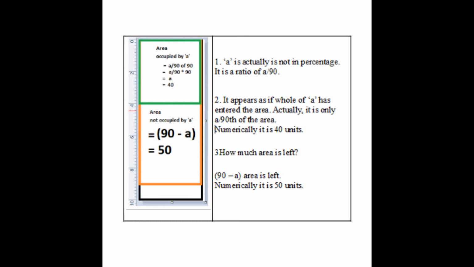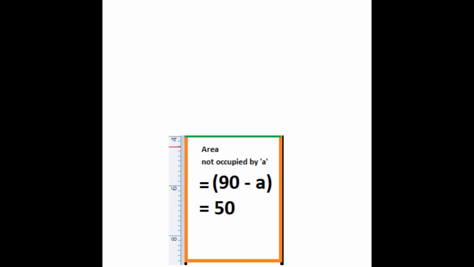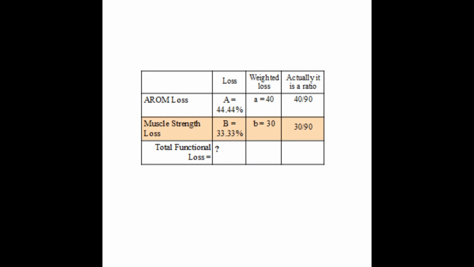Now let us introduce the weighted functional loss lowercase b in the orange boundary. It cannot take up the units occupied by a already, because a has already caused that much disability within the available units of ability. So b can cause loss of abilities, or loss of functional units, only in the remaining area. The remaining area has a numerical value of 50 in this case. Before introducing b into this boundary, we have to check what this lowercase b is.